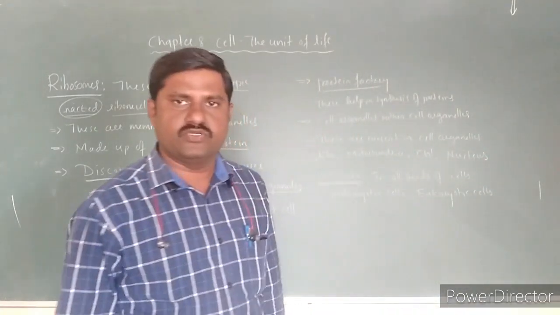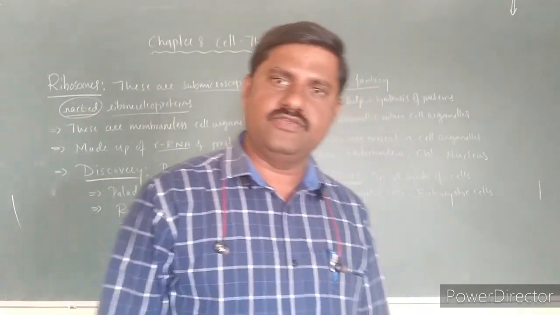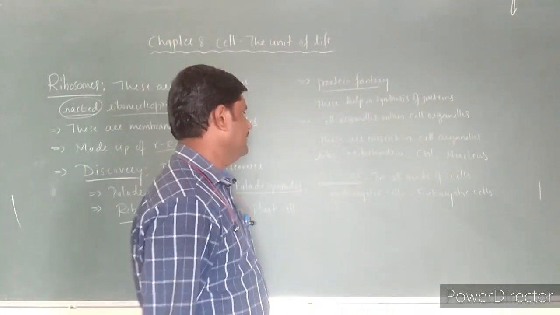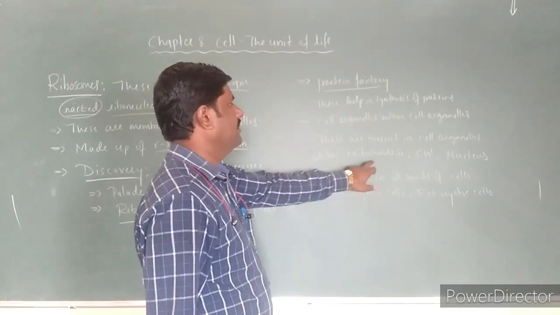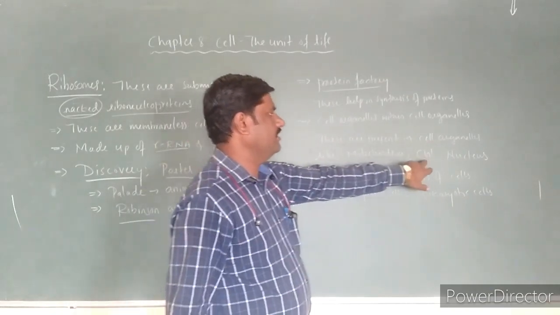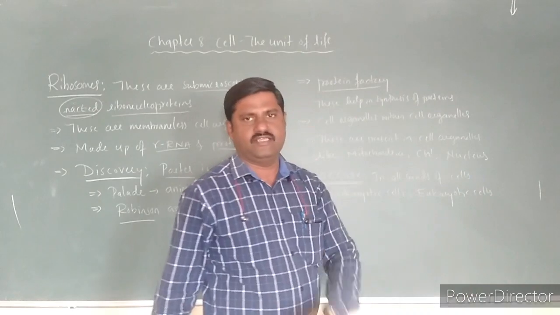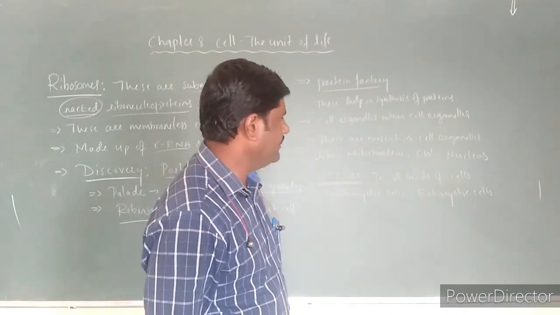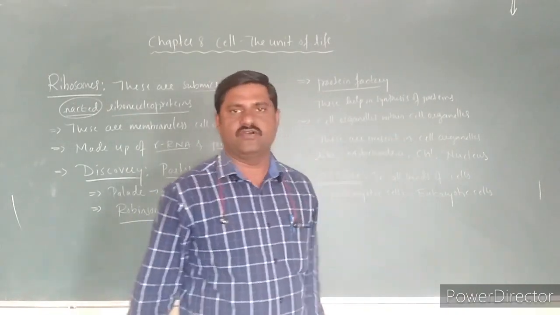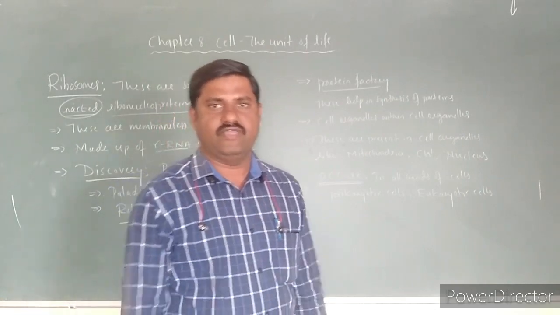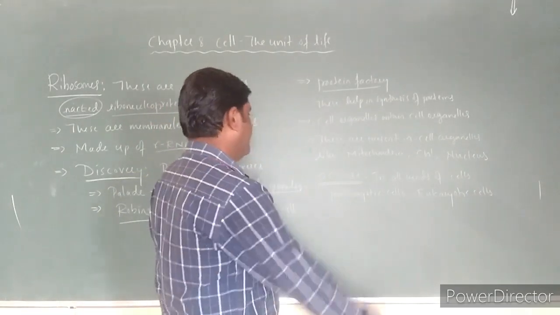They are present in both kinds of cells. And these are also occurring in mitochondria, chloroplast as well as nucleus.